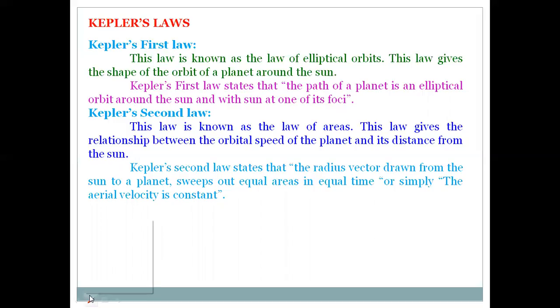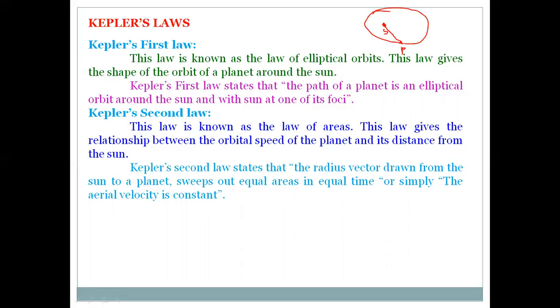According to Kepler's first law, the planets revolve around the sun in an elliptical orbit, just like that. This is the position of the sun, and this is the planet. The line drawn between sun and planet is called the radius vector.